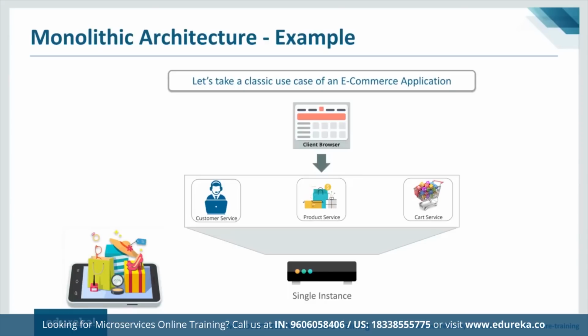As you see, in a basic e-commerce application, we have a common option of customer service, product service and cart service, which a customer can access through their browser. When you launch the application, it is deployed as a single monolithic application. There's only one single instance, if you can notice. So we have customer service, product service, and cart service, and when you deploy all these services, it will basically be a single monolithic application. Now, in order to scale it, you can run multiple instances of this application behind a load balancer.